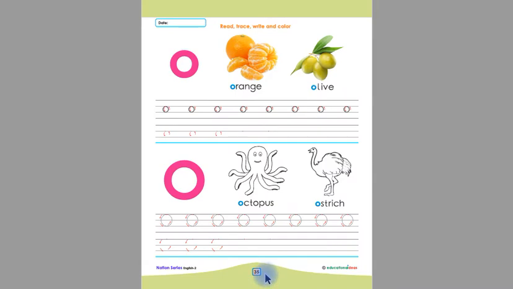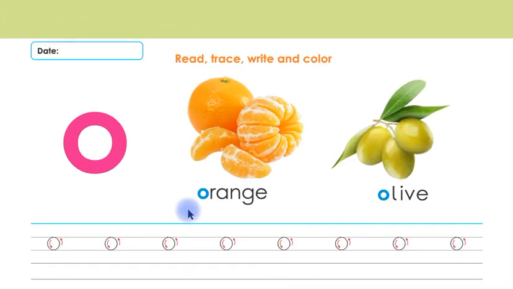Today we are going to learn from page number 35. Look at this children, this is orange and this is olive. Listen again children, this is orange and this is olive. Listen one more time children, orange, olive. Now say with me children, orange, olive. Say again children, orange, olive.